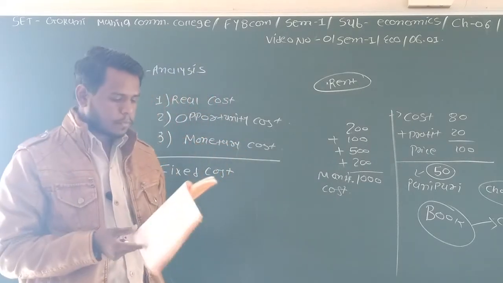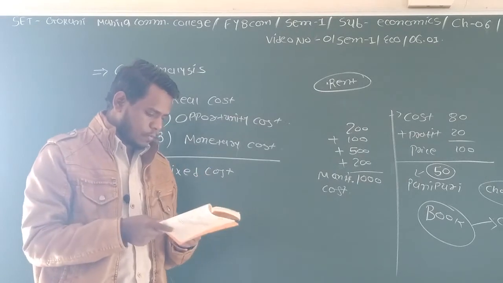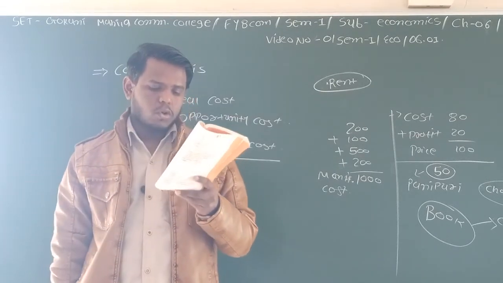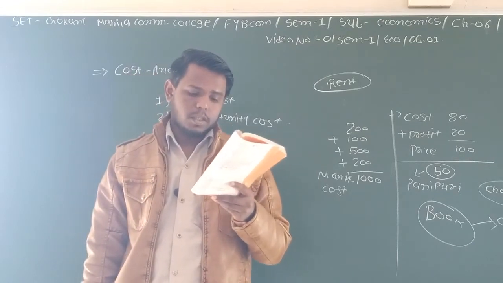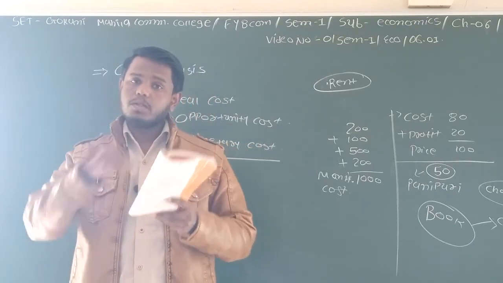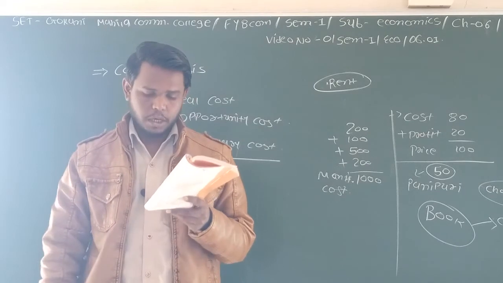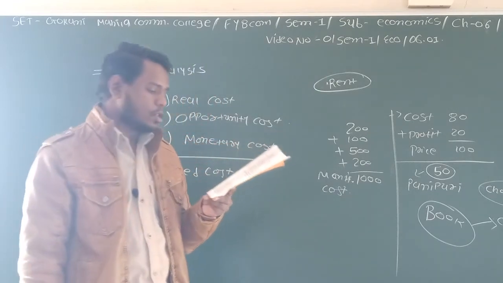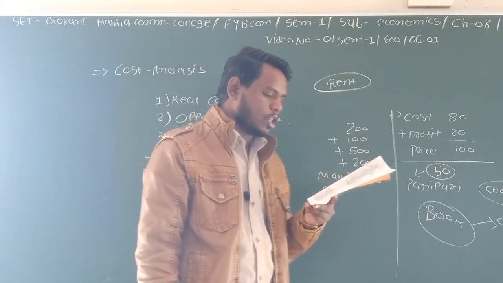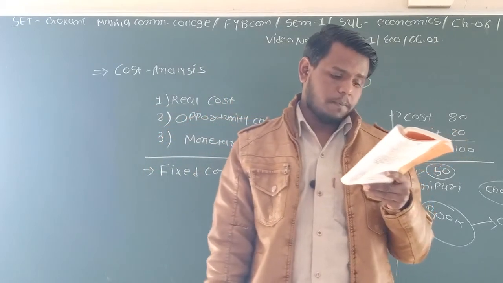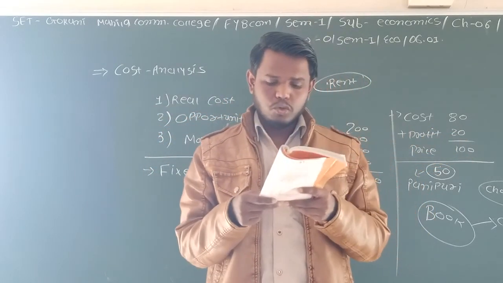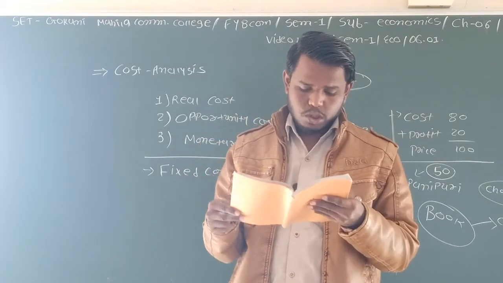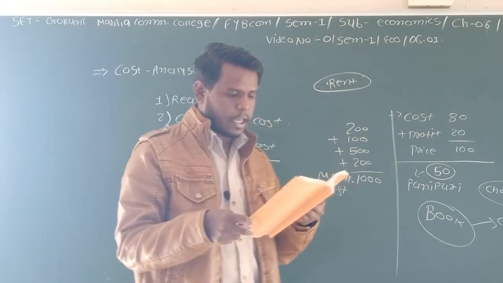So this is the fixed cost. After that, variable cost. Professor Marshall calls variable cost the prime cost. Prime means main. This is called variable because it changes with the increase or decrease of production. It is prime in the sense that produced goods are directly connected with it. If variable cost is not met, production cannot take place.